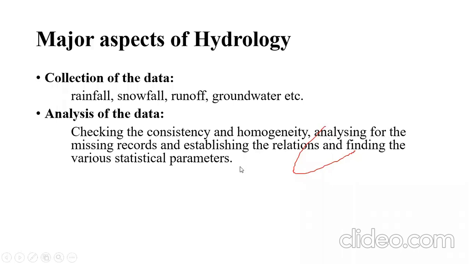Statistical parameters may be, after collecting the rainfall data over a region or over a catchment, or over the Indian continent, we will be able to find out the average rainfall which has occurred, the maximum rainfall, the minimum rainfall, the regions that have received the maximum rainfall, the regions that have received average rainfall, and the regions that have received so little rainfall. So we will be able to categorize the things after analyzing the data which we have collected.